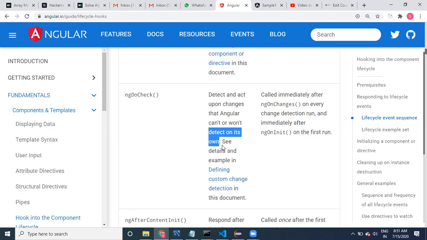Normally, binding means that if you change a property, the change is automatically detected.